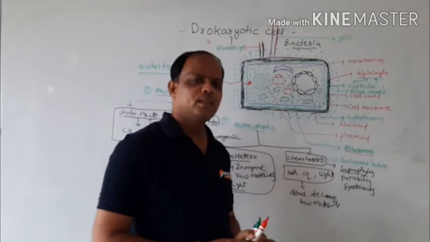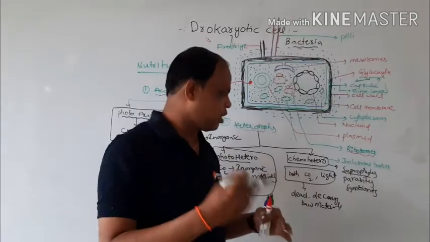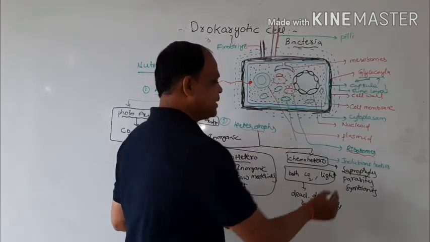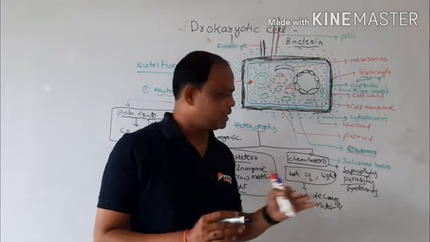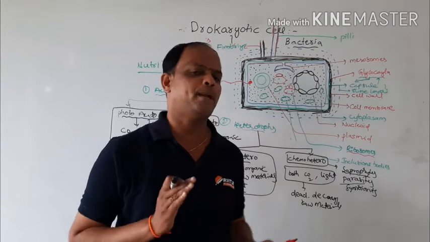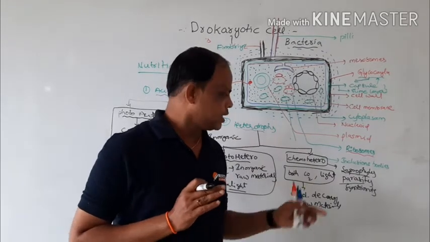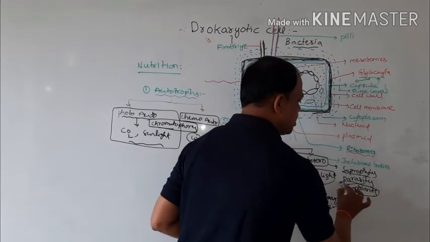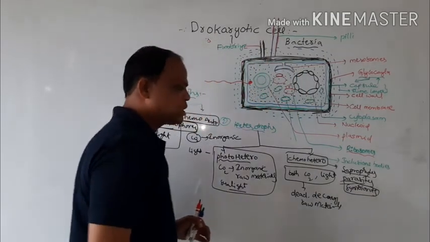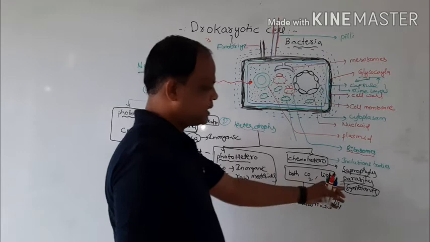Parasites are directly dependent on host cells. That is also called parasitism. Symbionts are organisms that are mutual beneficiaries. They do not cause harm to or kill the host organisms. Such bacteria are called symbionts.